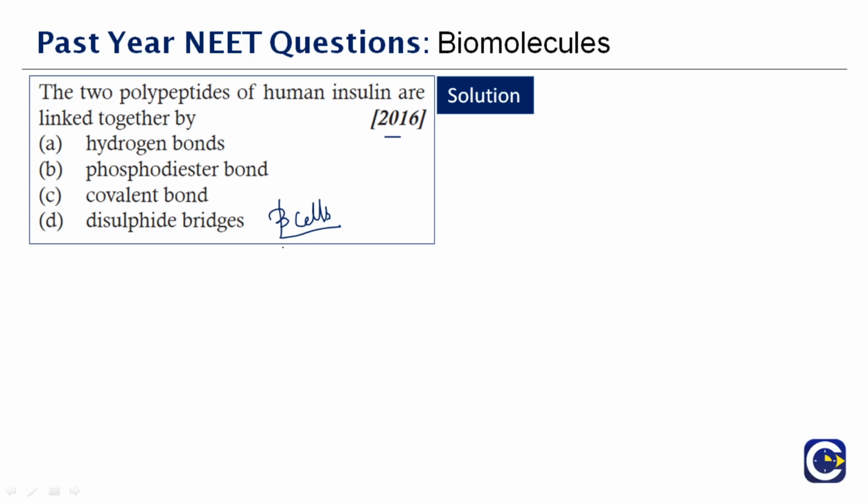Imagine your blood sugar level increases. It means you have diabetes. It means you have a problem. There's no proper production of insulin. So when the pancreatic islets malfunction, you will have a problem in the production of insulin, which will end you in diabetes. So the two polypeptide chains of human insulin are linked together with the help of,